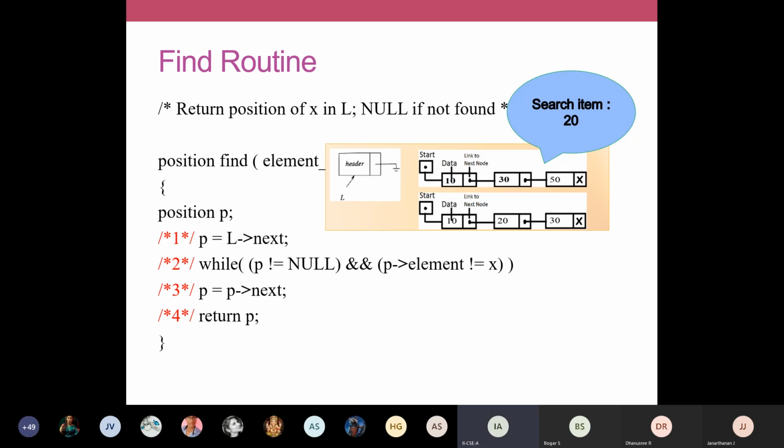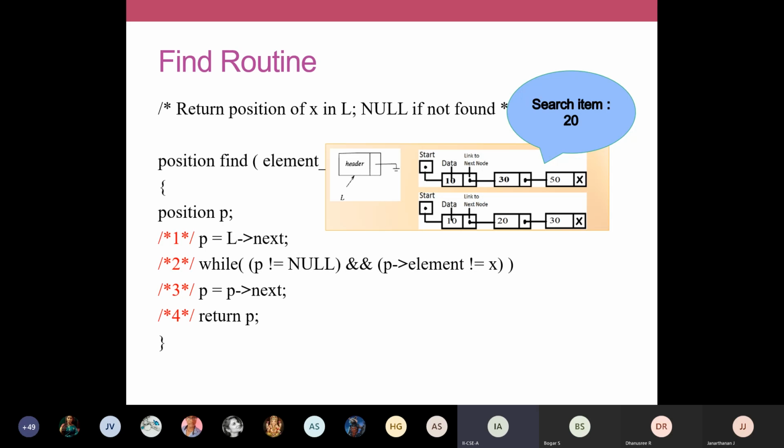And then we have a while condition. I have given one more example. We have a linked list where you have some data elements called 10, 30, and 50, and I am searching for an element called 20. So 20 is not available in this list. So what we will do is we have to traverse from the beginning. Okay, we have used a while loop to define your traversal. So while p not equal to null. If p is equal to null, it defines that the list is empty and we need not traverse at all. We can straight away end the function and return. That is the use of this statement.